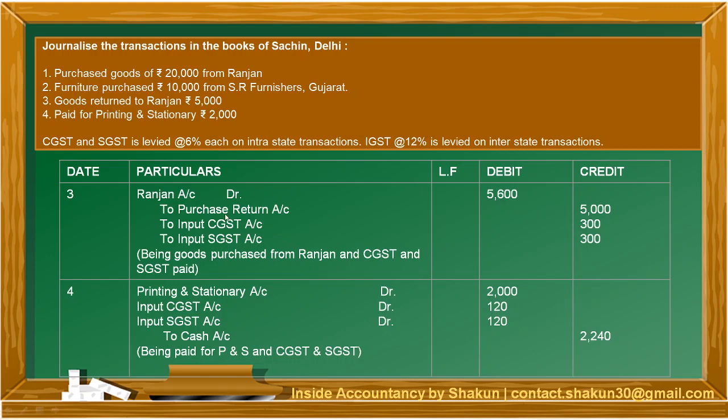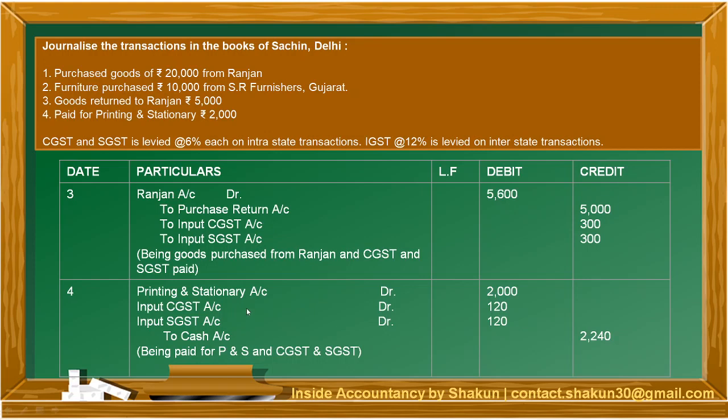Now we know that in case of purchase, input CGST, SGST was debited, and now we are returning the goods, so they have to be credited. They have to be reversed basically. So the goods were returned of the value of 5,000 that I have written under purchase return. On this 5,000, 6% amounts to 300. So the total 5,600 is shown under Ranjan account on the DR side.